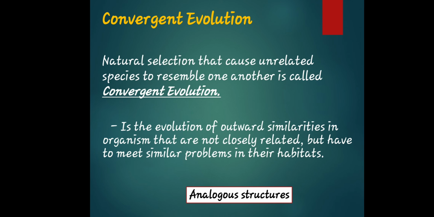Meaning to say, convergent evolution pertains to the process by which organisms independently evolve similar traits to adapt to similar necessities. So what is an example of convergent evolution? Convergent evolution is when different organisms independently evolve similar traits. For example, sharks and dolphins.